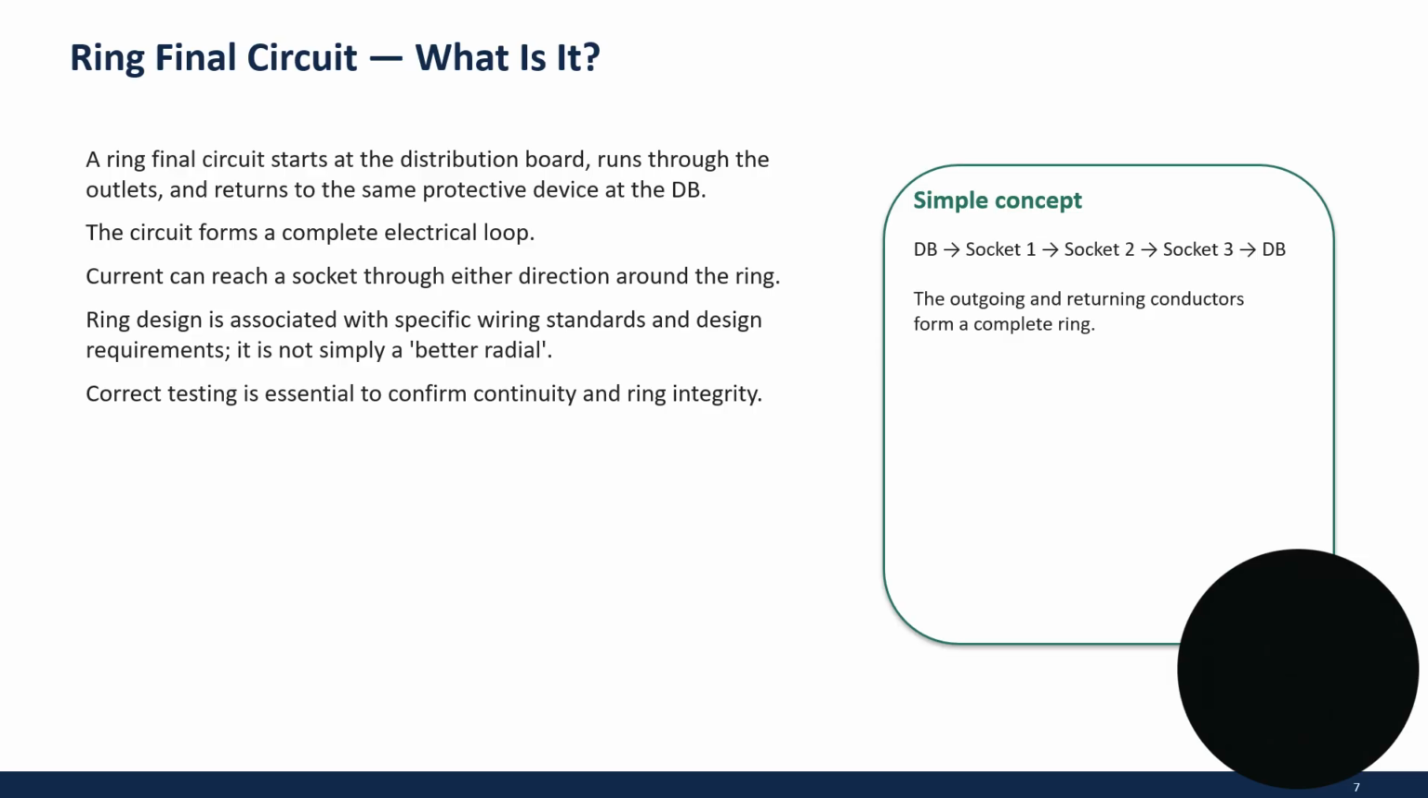Ring final circuit. The ring final circuit starts at the distribution board, runs through the outlets and returns to the same protective device at the DB. The circuit forms a complete electrical loop. Current can reach a socket through either direction around the ring. Ring design is associated with specified wiring standards and design requirements. It is not simply better than a radial. Correct testing is essential to confirm continuity and ring integrity.